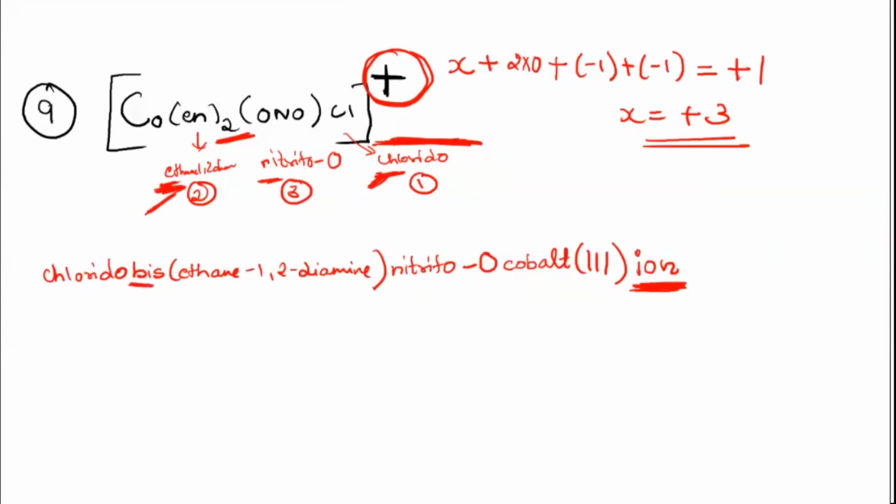You will take only the name of the ligand, not the prefix. If you don't put a bracket for an organic compound, it's not wrong, it is just one of the rules which they take. It won't be considered wrong, but it's better if you put it.